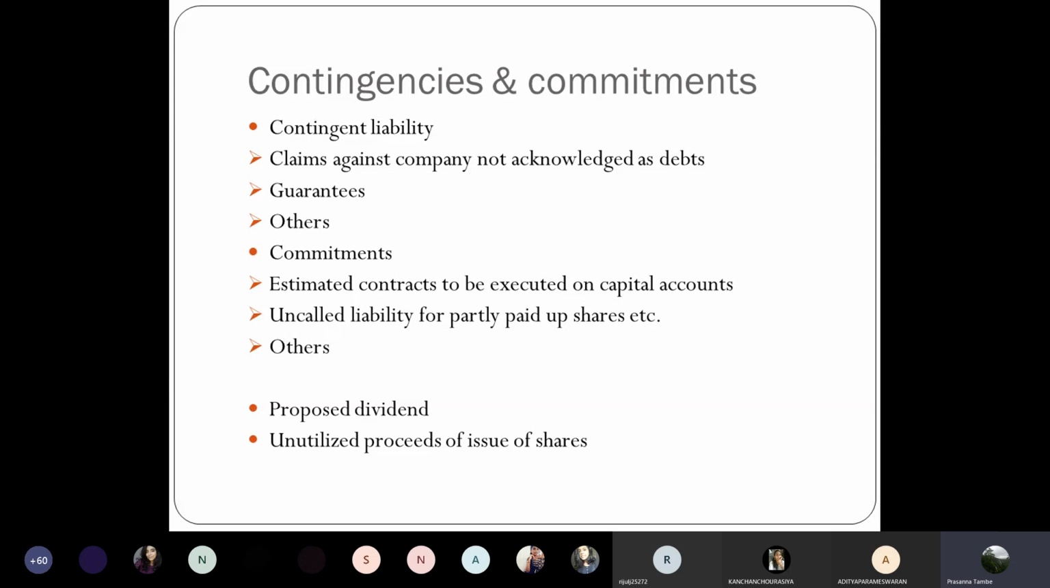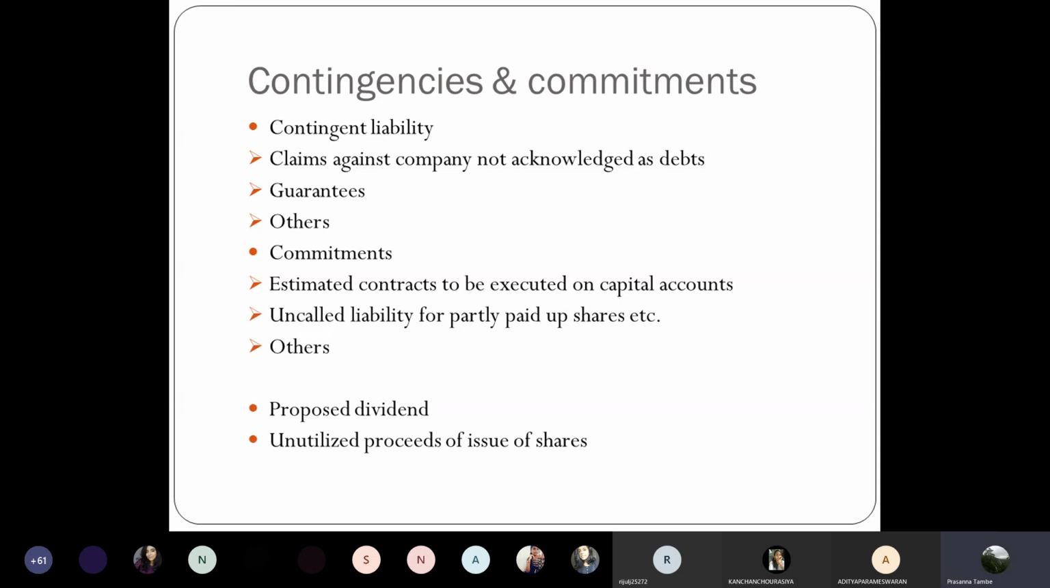You have come up with a public issue to set up a new factory in some area, and you receive the money from shareholders. The money is still lying with you, but the work of that factory is yet to start. The construction is partly going on, but full work is not done. So you have not been able to use this entire money as of now for that particular project. So unutilized proceeds of issue of shares of this kind will be shown separately by way of a disclosure in the balance sheet. Is that clear?